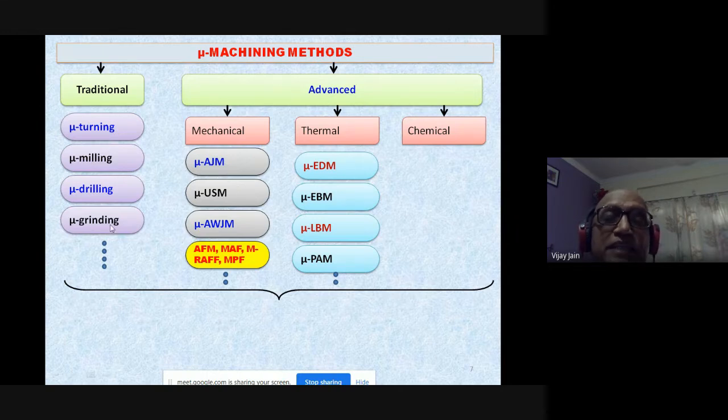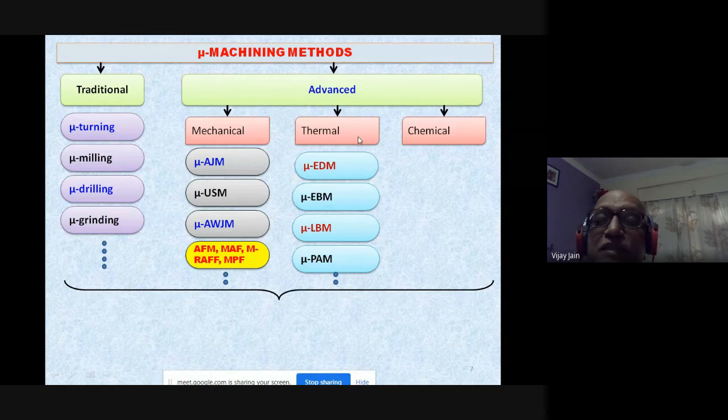Here also the material is being removed at micro level or nano level, and that's why they come under the category of micromachining or nano machining. These processes are abrasive flow machining, AFM, magnetic abrasive finishing, magnetorheological abrasive flow finishing, MRAFF process, and magnetic float polishing, MFP. Here mechanical forces are acting to remove the material from the workpiece, and that's why they come under the category of mechanical advanced micromachining methods.